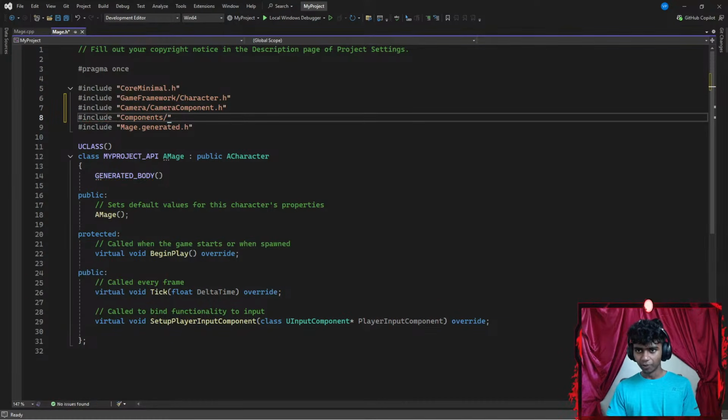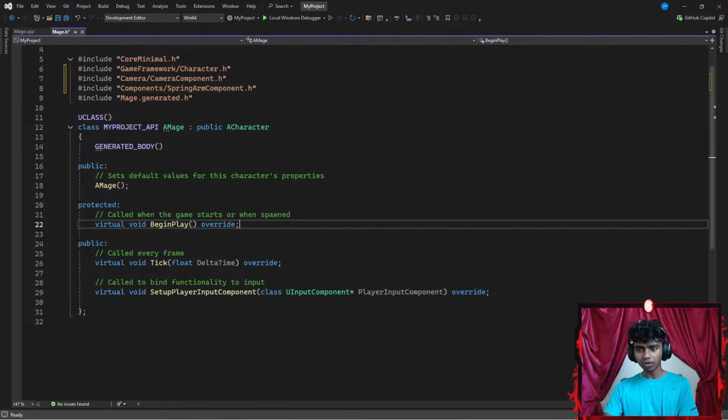Let's go with something like components slash spring arm component. Let's go with SpringArmComponent.h, which is the spring arm component and its header file. Once I'm done with adding these two, is there anything else that I want to add?